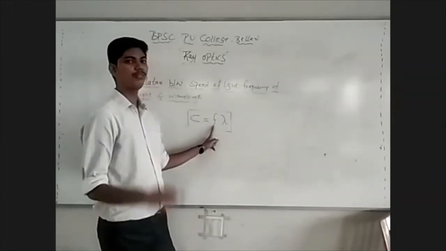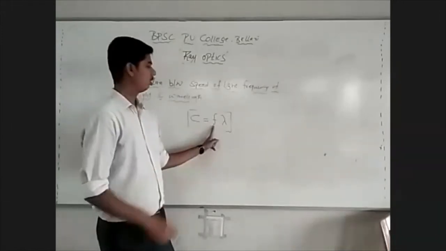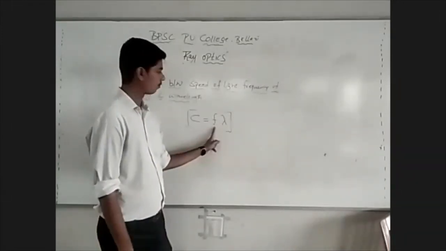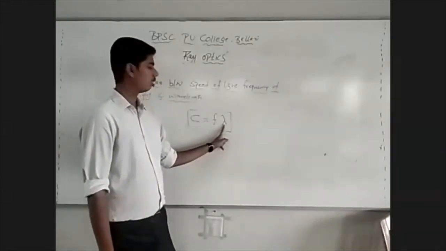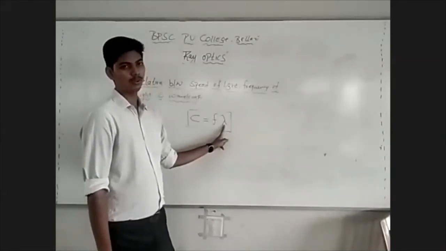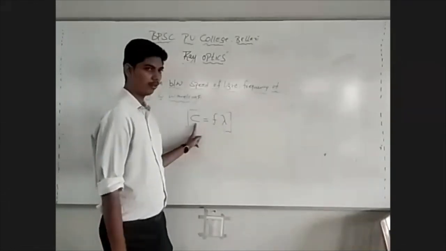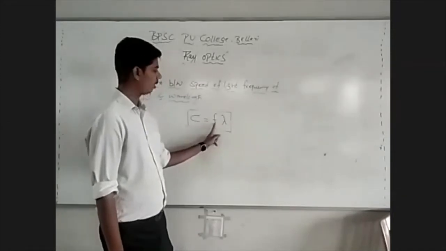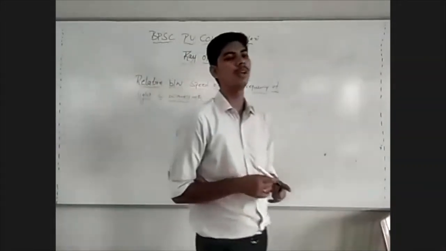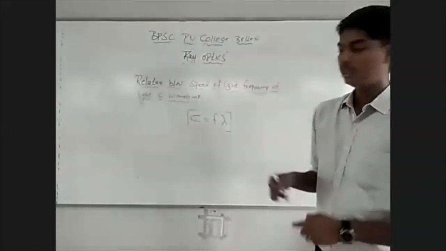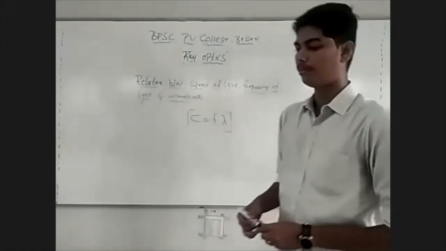F is the frequency of the source emitting the light, and lambda is the wavelength of light. This relation is to be remembered.